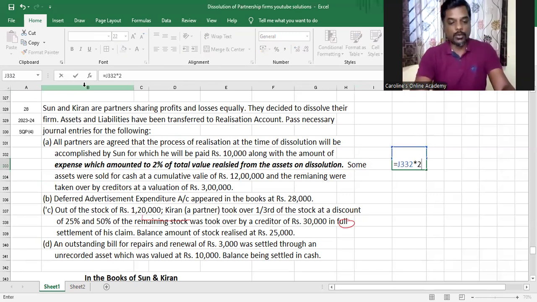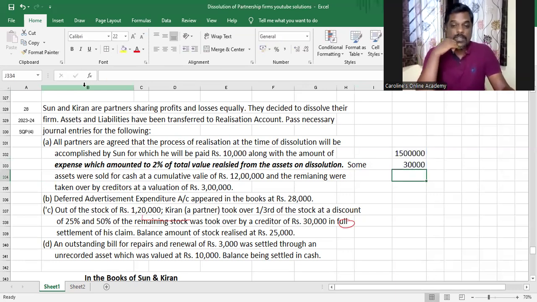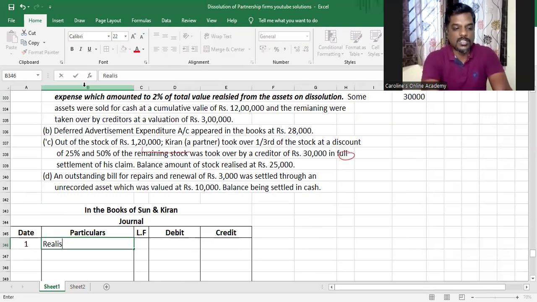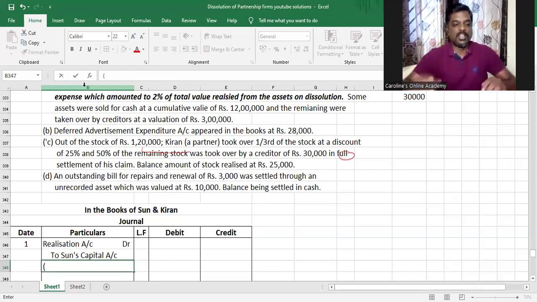So 15 lakh into 2% will be 30,000. You're already paying him 10,000 as a remuneration. Both the commission and the remuneration are expenses, and all expenses during realization will be debited to a nominal account, and during realization the only nominal account that is available is realization account, and therefore realization account will be debited. When we are paying the partner, we won't actually pay them. We'll just increase the liability in their capital account and then pay them later on. So Sun's capital account will be credited. So the journal entry is realization account debit to Sun's capital account, realization expenses and commission.